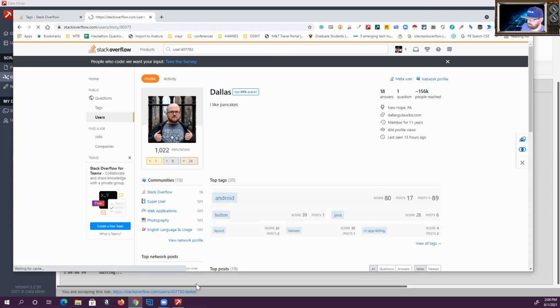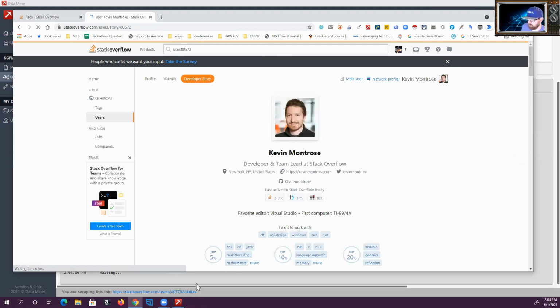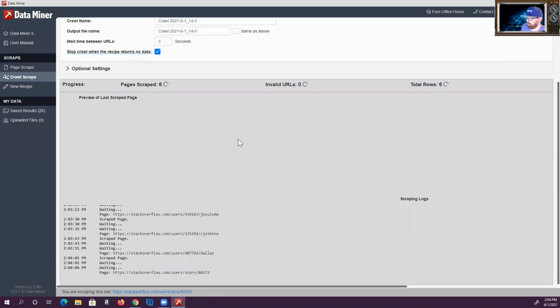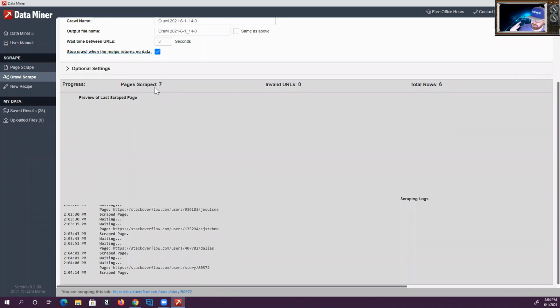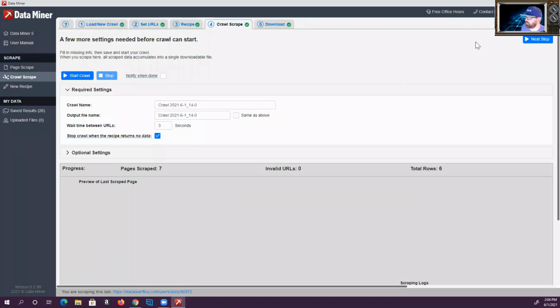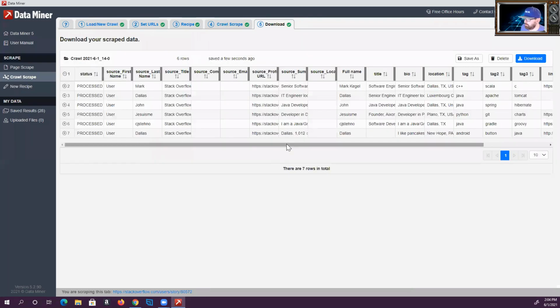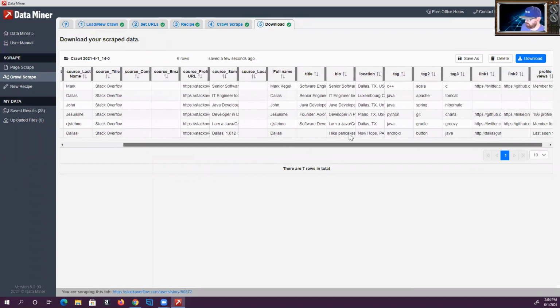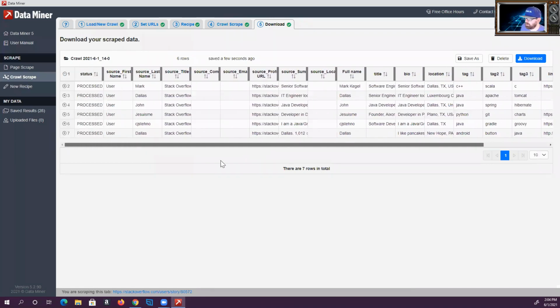And what Dataminer is doing is pulling all this information into each row. Okay, that was going to stop it anyway. So let's see what is pulled, okay? And I think I know why that just happened, because whatever profile was pulled up was a different looking profile. Maybe it was a company, but I did this for like 39 people just now and was able to pull all this information. So this is your